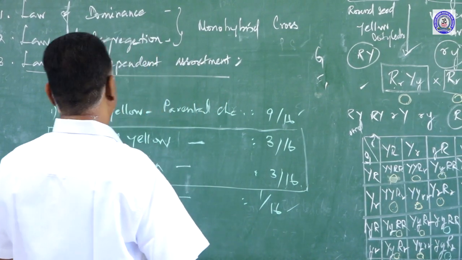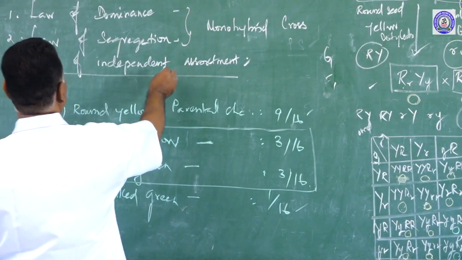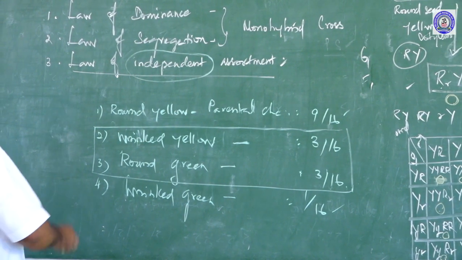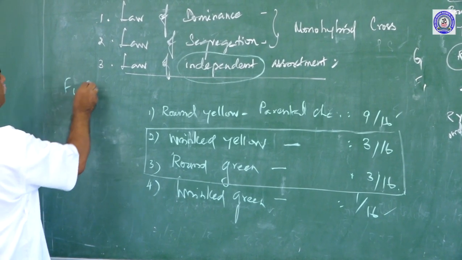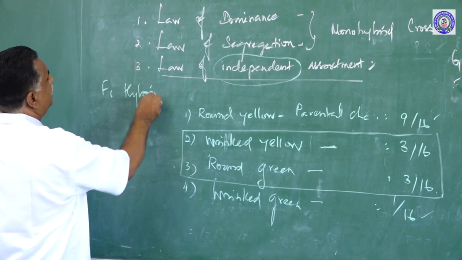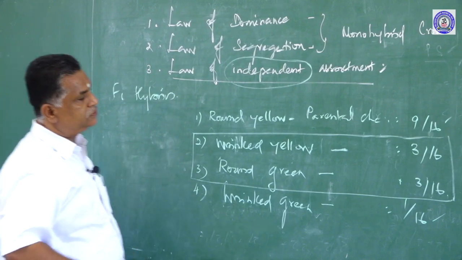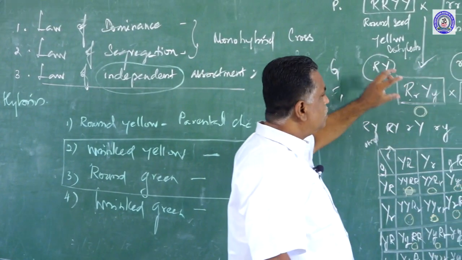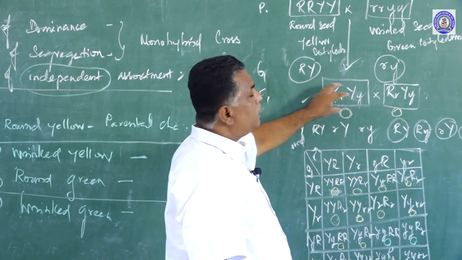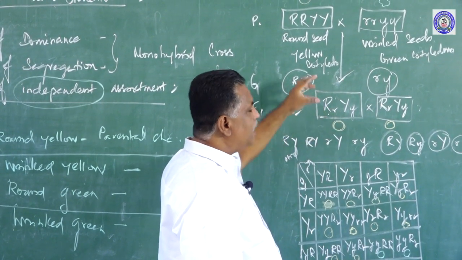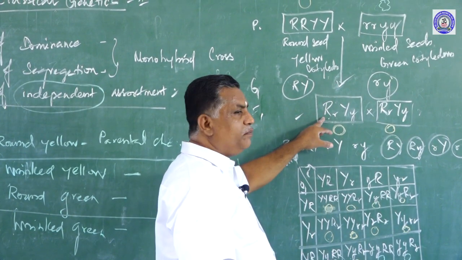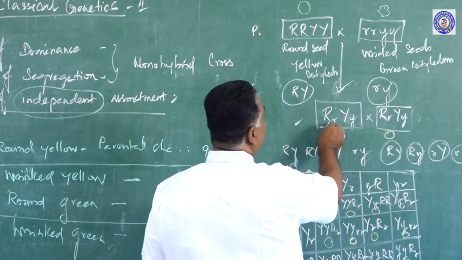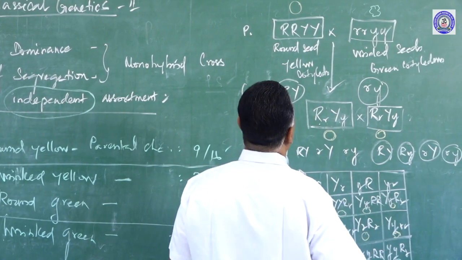So, according to the law of independent assortment, now let us see what independent assortment is. In an F1 hybrid, alleles brought from 2 different parents are together. They are not blending, they are not mixing, but they are together. By the time gametogenesis takes place, they assort independently and make new combinations.